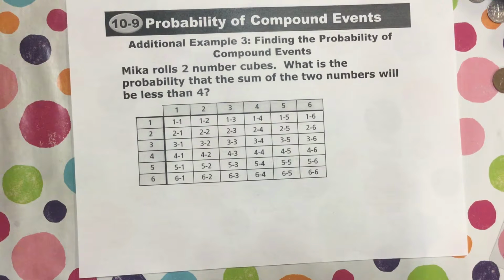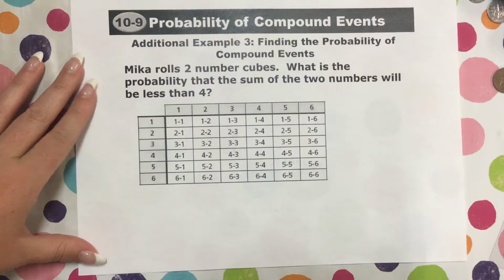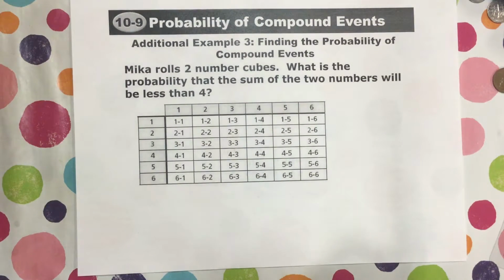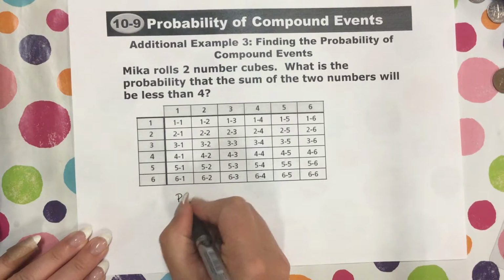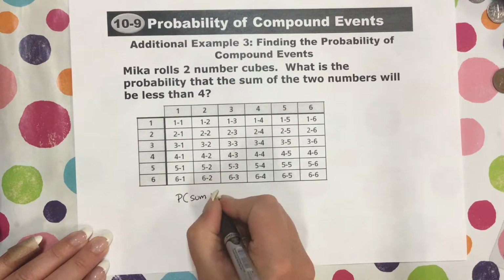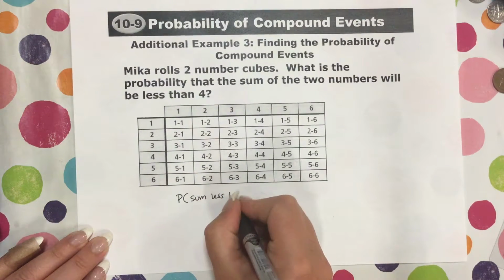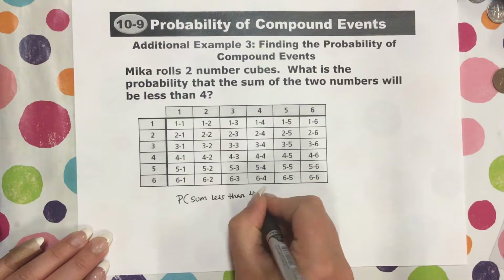So what we need to know is what is the probability that the sum of the 2 numbers will be less than 4? So what's nice about this is, okay, so we want to find the probability. So we're finding the probability that the sum will be less than 4.